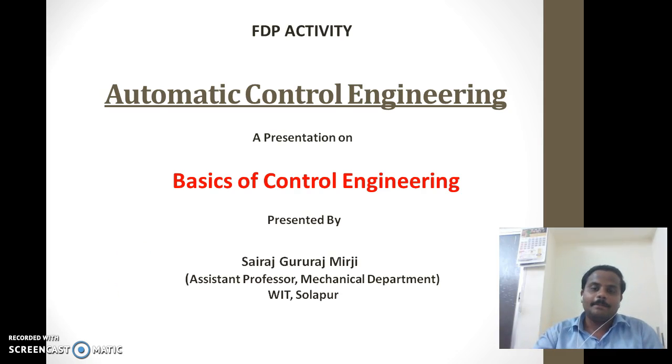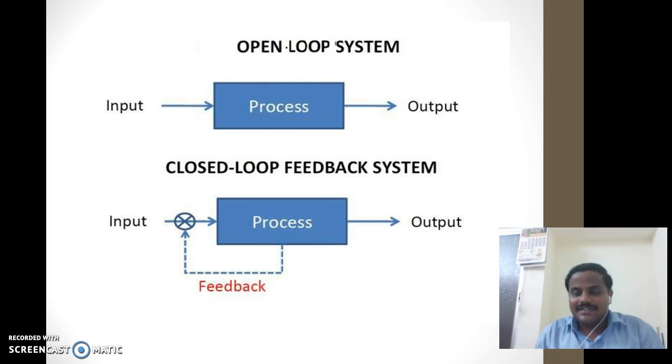So moving ahead, there are two types of systems, that is open loop system and closed loop system. It is generally easy to understand what is open loop system and what is closed loop system. If you see these two diagrams, in closed loop system feedback is provided, and in open loop system it is not.